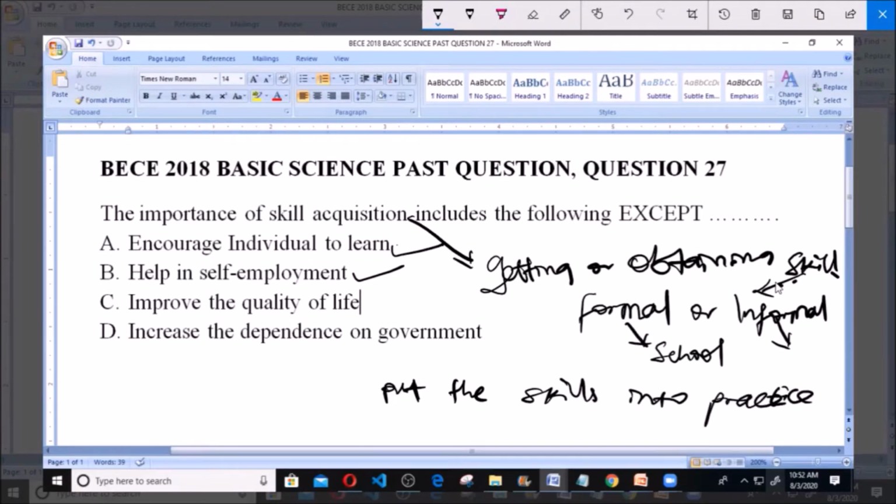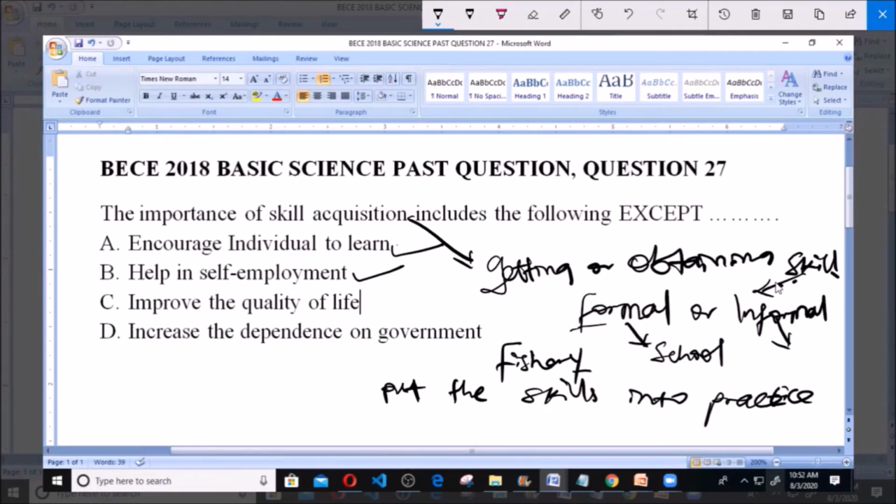Let's say for instance, in the formal way, in a university you study fishery. Fishery simply means the act of growing or rearing fishes. Now you study fishery, and as you finish from the university, you set up a fish pond, and you begin to rear fish and you begin to sell this fish. Now what happened?